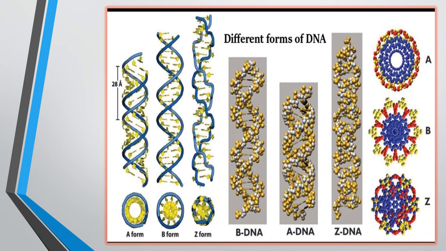The A form is right-handed but less hydrated than the B form of DNA. The second one is the B form. It is the biologically important form of DNA, commonly and naturally found in most living organisms. It is the Watson and Crick model of DNA. The third one is the Z form of DNA. It is left-handed DNA, and it is called zigzag DNA because of its zigzag arrangement.